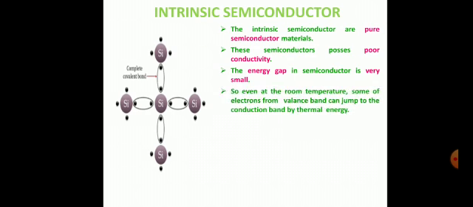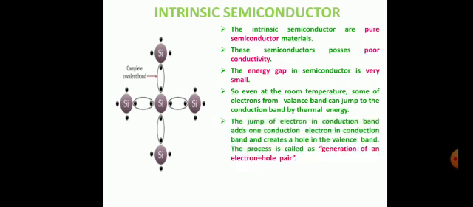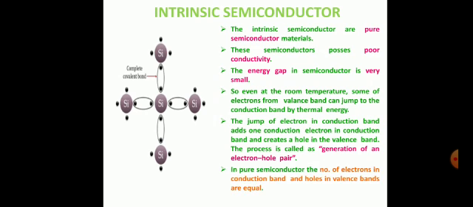So even at room temperature, some of the electrons from the valence band can jump to the conduction band by thermal energy. The jump of the electron into the conduction band adds one conduction electron in the conduction band and creates a hole in the valence band. The process is called the generation of an electron hole pair. In pure semiconductor, the number of electrons in the conduction band and the holes in the valence band are equal.